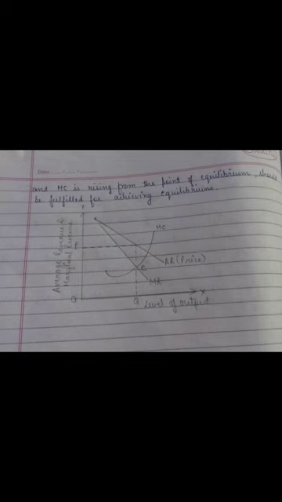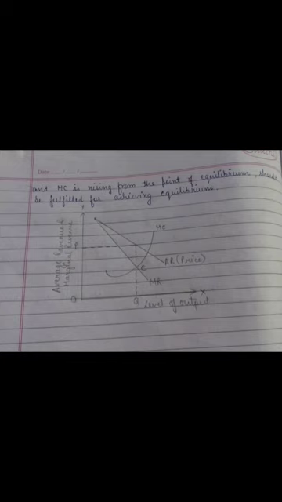Now we will move on to the next one, that is producer's equilibrium under imperfect competition, that is MR-MC approach. Okay, now under imperfect competition, first and foremost AR and MR curves are downward sloping. That is what we have studied previously also. Okay, MR and AR curves are downward sloping in case of imperfect competition, where MR lies below AR. So this we have to remember. Under imperfect competition they both are downward sloping, but MR is below AR.